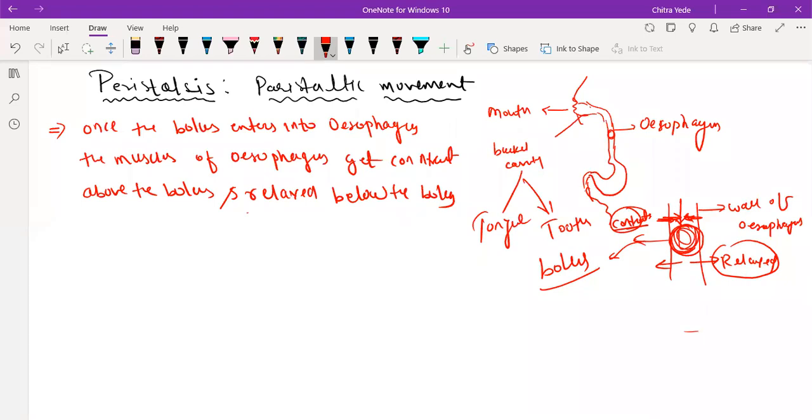So once the bolus enters into the esophagus, the muscles contract above the bolus and relax below the bolus, by which the food, or bolus, moves towards the stomach.